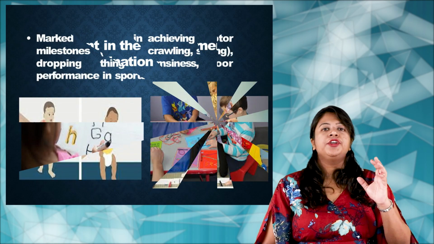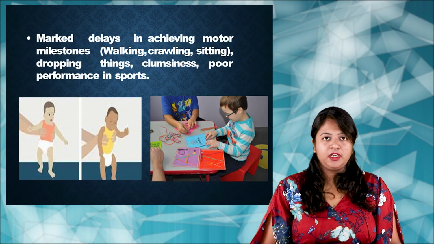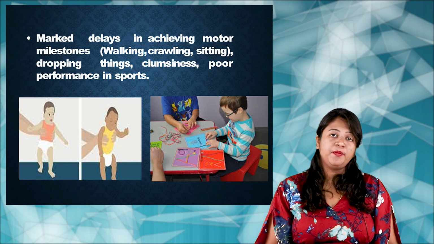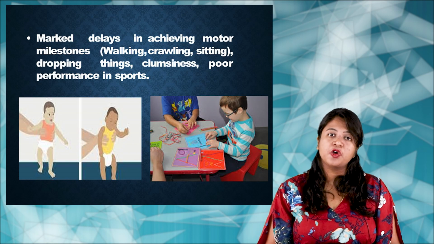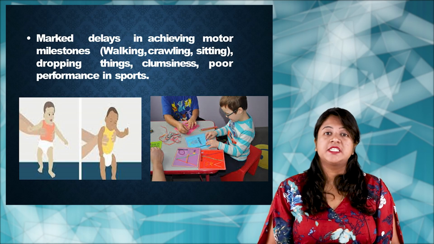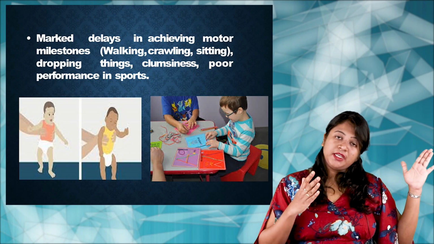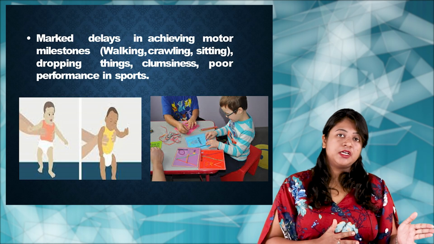So the child may have a difficulty in the sports, difficulty in playing games because of the poor coordination of the muscles. If you take the history of such a child, okay, you can note that there will be a marked delay in the developmental milestones, especially in terms of crawling, walking, sitting. Okay, so that kind of developmental delay you can usually notice in the earlier stages itself.